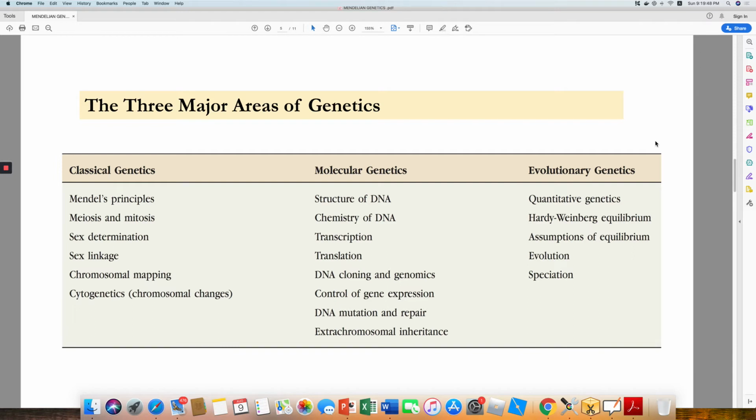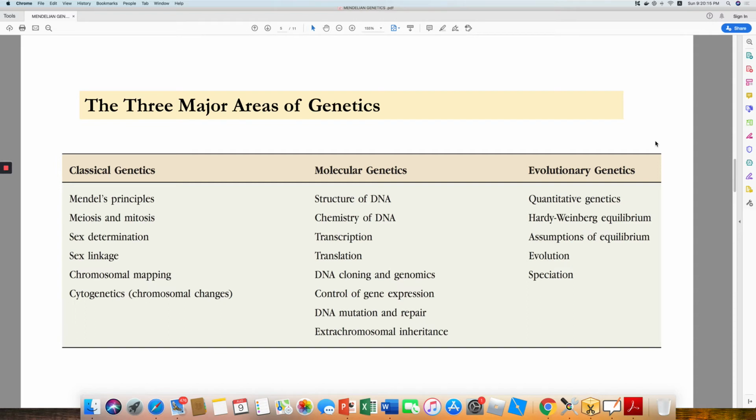Now, these are the three major areas genetics largely covers. In classical genetics, we have Mendel's principles, the cell division processes of meiosis and mitosis, sex determination in various organisms, sex linkage, chromosomal mapping, and cytogenetics, that is, the study of maps of genes.